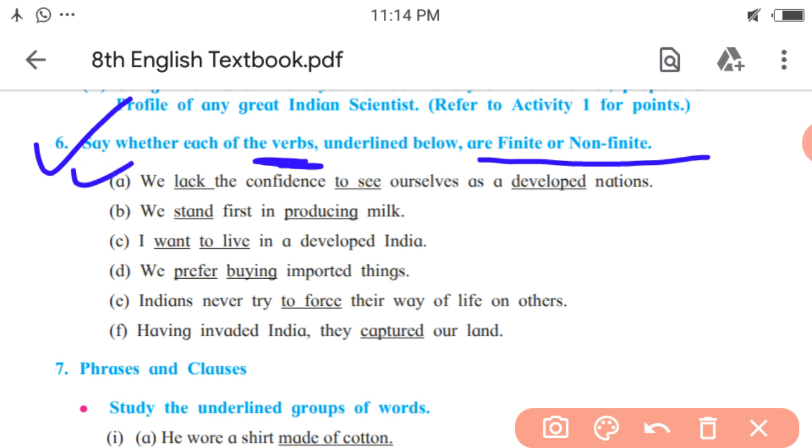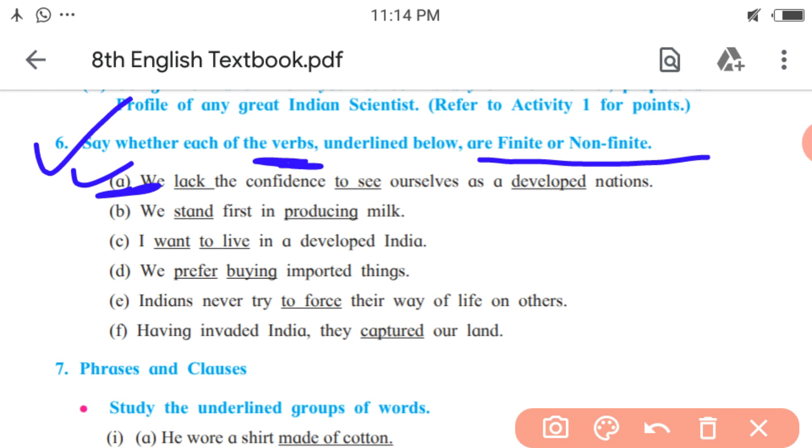First, we lack the confidence to see ourselves as a developed nation. So here the word lack, the phrase to see, and the word developed are the three verbs in the first sentence. So we have to think of which one or which are finite and which one or which are non-finite. So as I told, let us change the subject. We lack. So here the subject we is the first person plural. Let's change it to the third person singular.